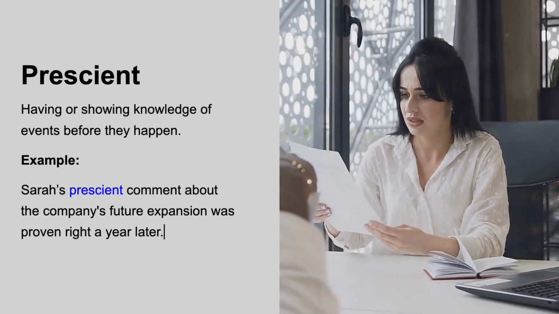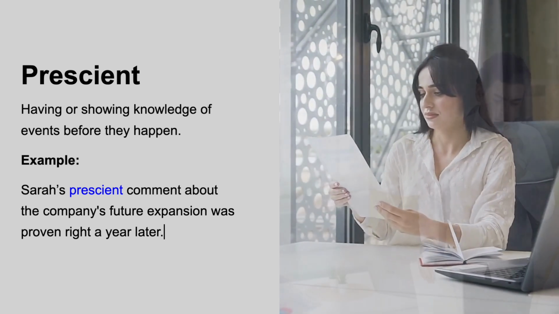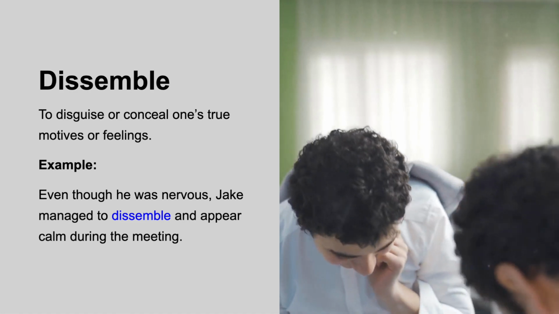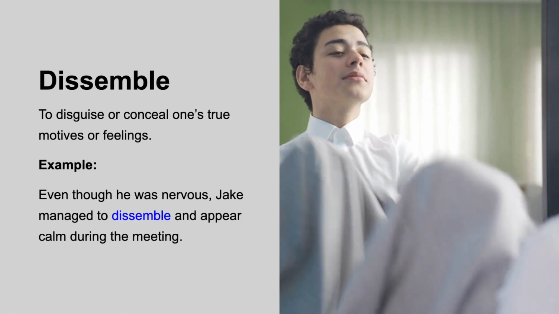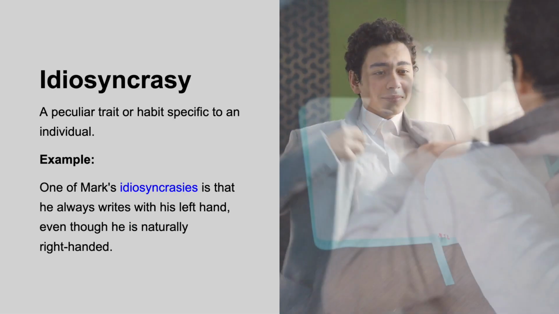Prescient. Having or showing knowledge of events before they happen. Example, Sarah's prescient comment about the company's future expansion was proven right a year later. Dissemble. To disguise or conceal one's true motives or feelings. Example, even though he was nervous, Jake managed to dissemble and appear calm during the meeting.